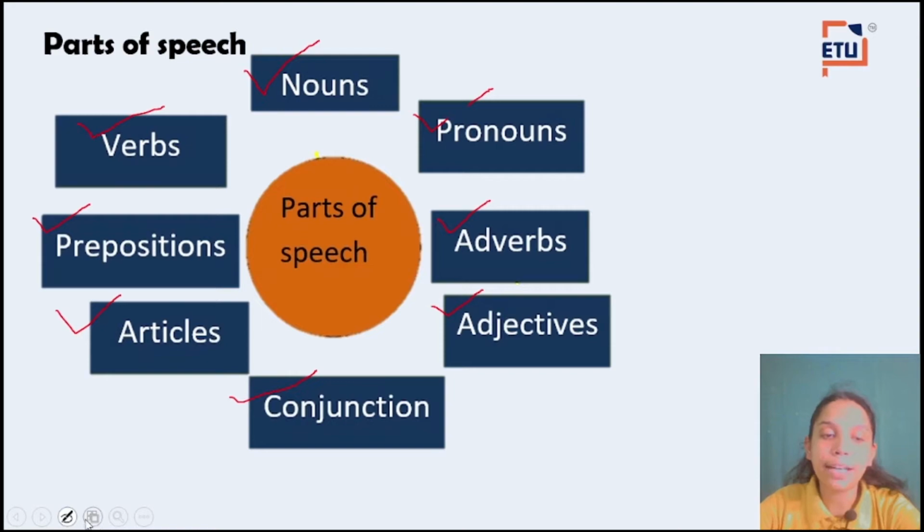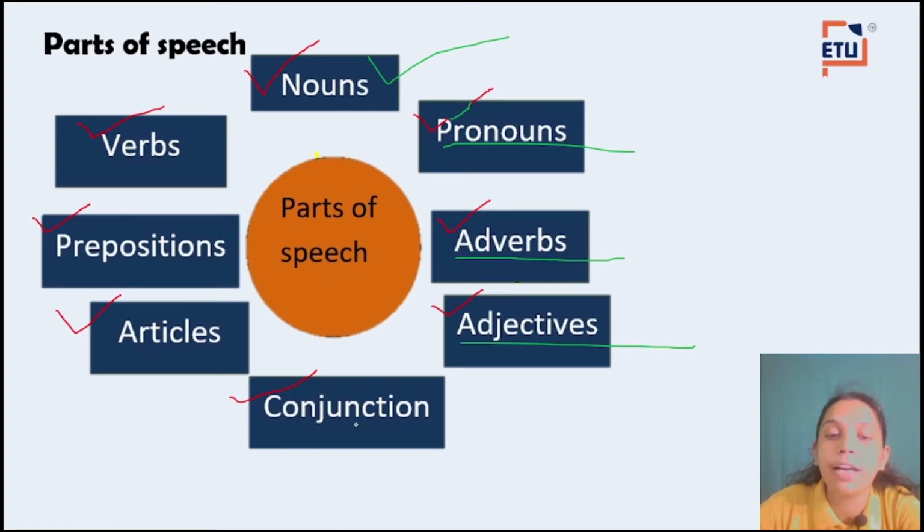Let us repeat it again. You have to repeat it with me, okay? So that you will remember these 8 topics, and we will be covering these 8 topics in detail very soon. So first is noun, second pronoun, then adverb, then adjective, then conjunction, article, preposition and verb, okay.